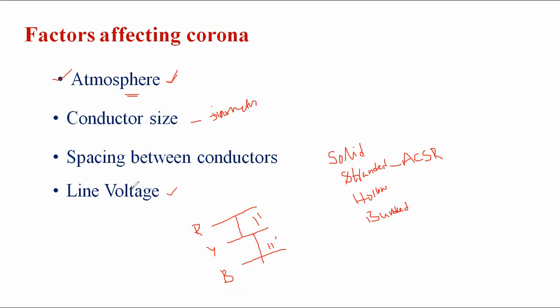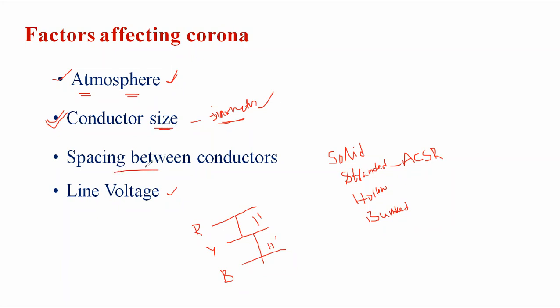The thing is, the atmosphere is not in our hand. The climate is in nature; it is not in our hand. With conductor sizing, we can increase the diameter and minimize the losses. And one more thing, once the diameter is increased, the weight of the conductor is also increased. Here we can take the necessary steps and some precautions.